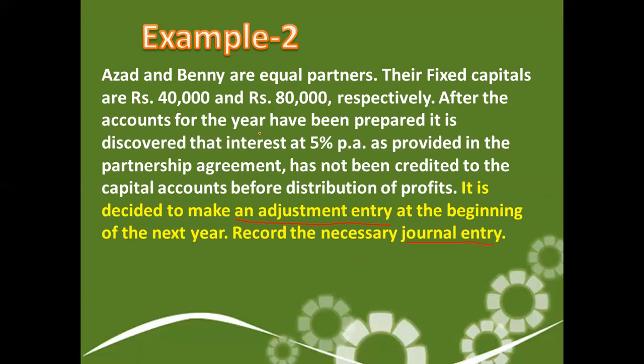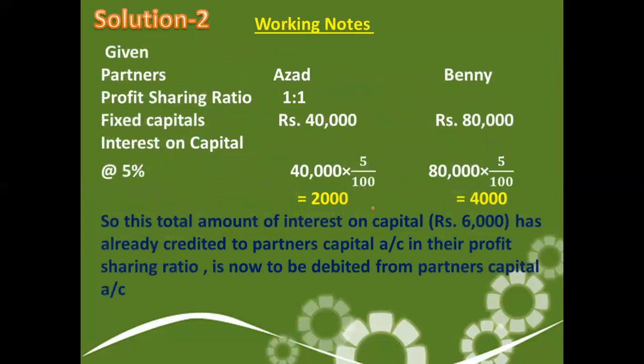After the accounts for the year have been prepared, it is discovered that interest at the rate of 5% per annum, as provided in the partnership deed, has not been credited to the capital account before the distribution of profits. So the mistake is that the partnership deed provided for 5% interest on capital, but it is not given. So this is the working note that we need to prepare.